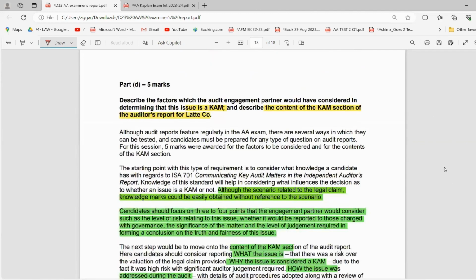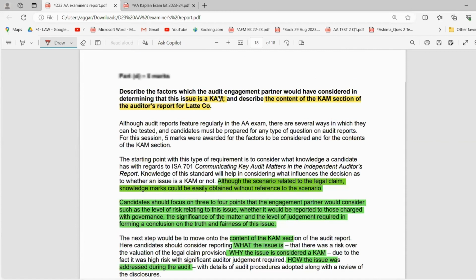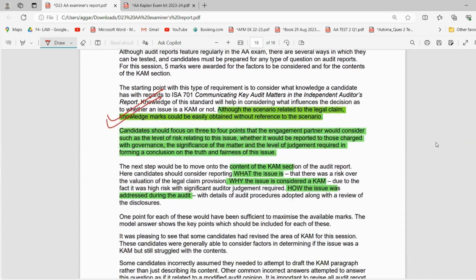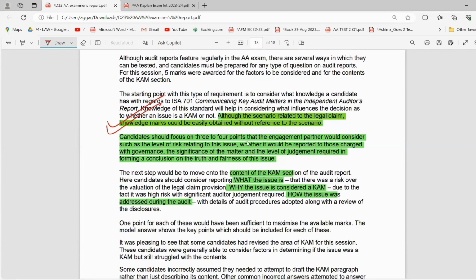Now, talking about the last question, which was about your CAM paragraph, the contents of the CAM paragraph. This is a knowledge-based question, not exactly related to your case study. So for all the scenario related to the legal claim, knowledge marks could easily be obtained without reference to the scenario. As I said, this was a knowledge-based question, right? So candidates should focus on three to four points that the engagement partner would consider, such as level of risk. So basically your knowledge base, you just have to learn it, write it, and you'll be good to go. Your knowledge base is very important for your paper, because these do come in your paper, right?